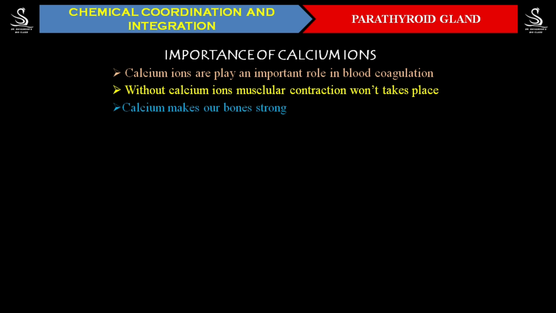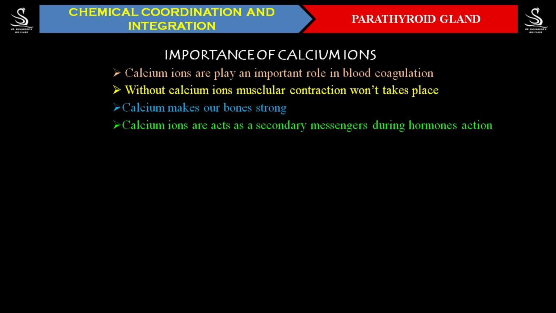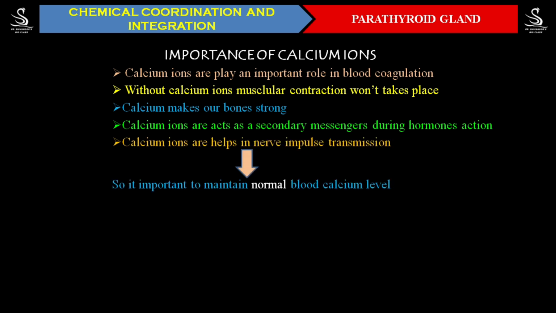Calcium ions even help us to make our bones much stronger. Without calcium, our bones may not be strong enough. Calcium ions also play an important role by acting as secondary messengers during hormonal action. And they play an important role in nerve impulse transmission from one neuron to the next neuron. Whenever the nerve impulse is transmitting, calcium ions play a very important role. So these are all the important functions of calcium in our body. Not only these, there are many more roles of calcium ions.